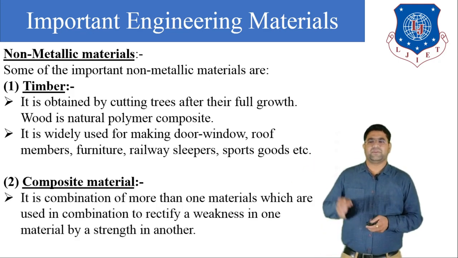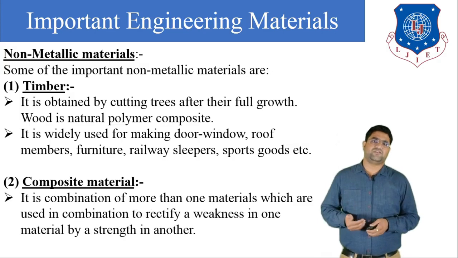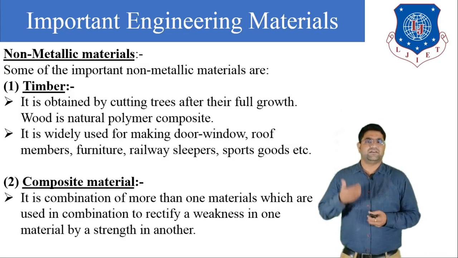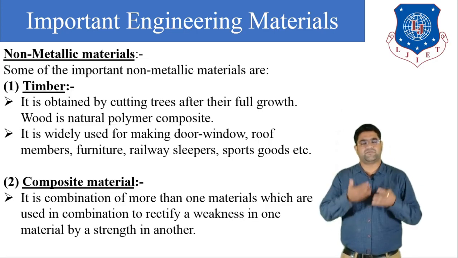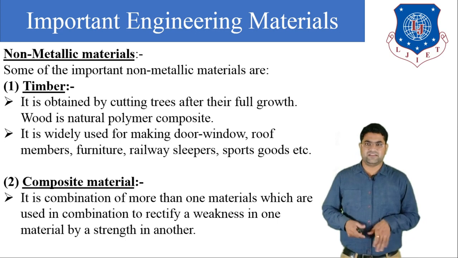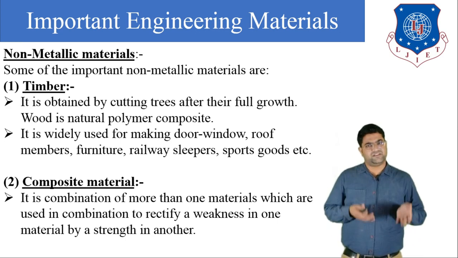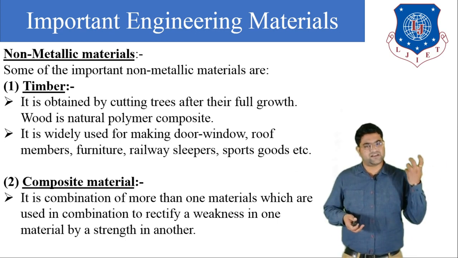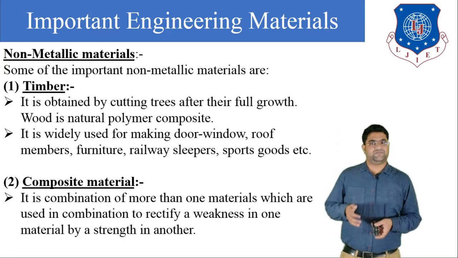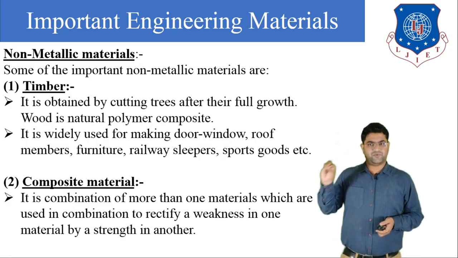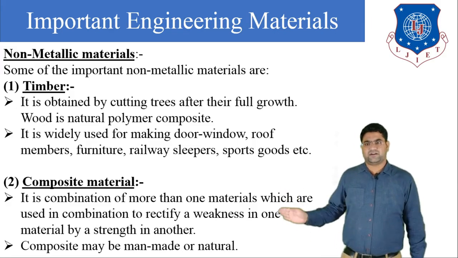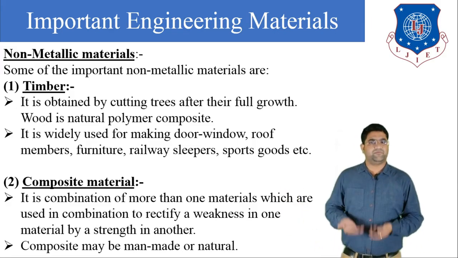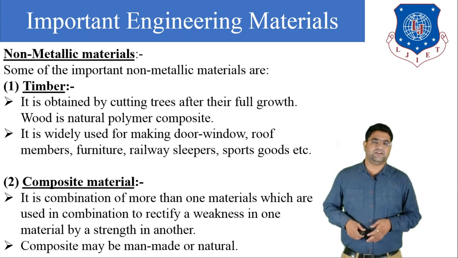Composite is the combination of more than one material, used in combination to rectify the weakness in one material by the strength of the other material. Generally composites are man-made or natural. Some natural composites are also available, and some composites are made for the improvement of their properties. So composites may be man-made or naturally available.